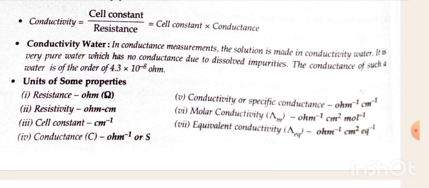Units of some properties. Resistance: ohm. Resistivity: ohm centimeter. Cell constant: centimeter inverse. Conductance: ohm inverse or Siemens. Conductivity or specific conductance: ohm inverse centimeter inverse. Molar conductivity: ohm inverse centimeter square mole inverse. Equivalent conductivity, lambda equivalent: ohm inverse centimeter square equivalent inverse.